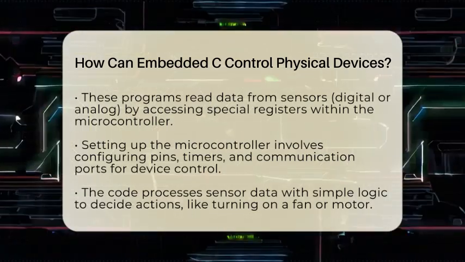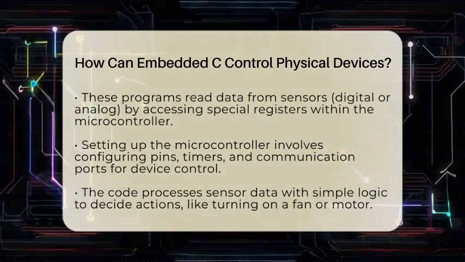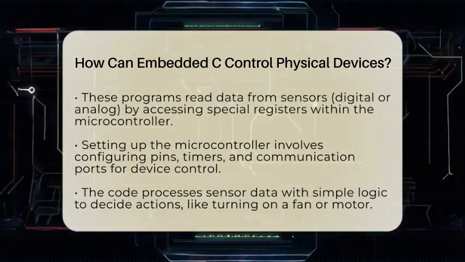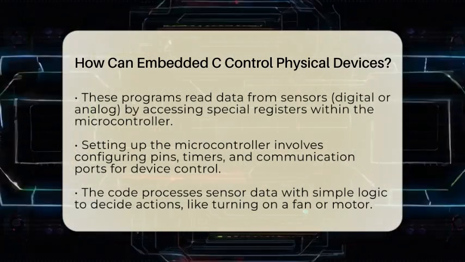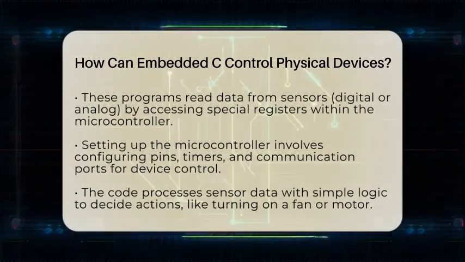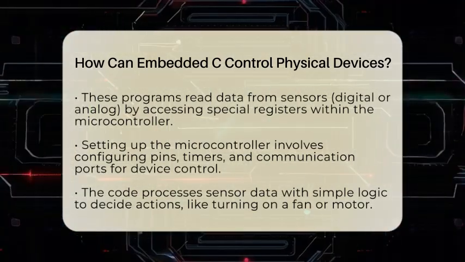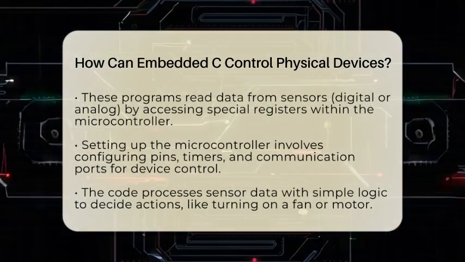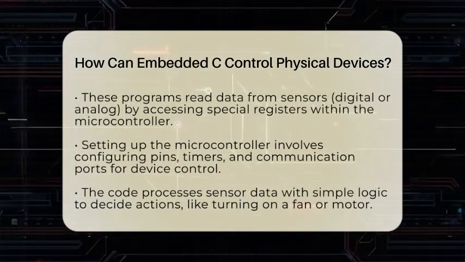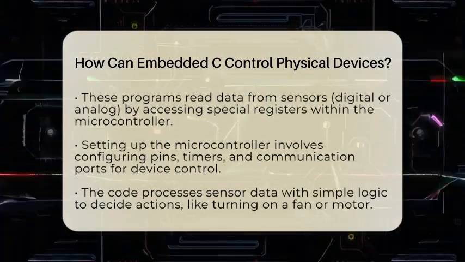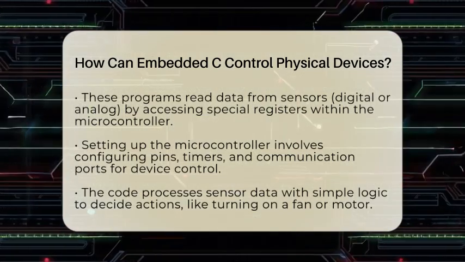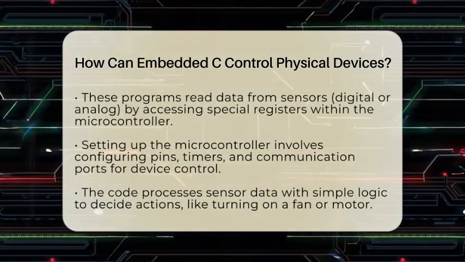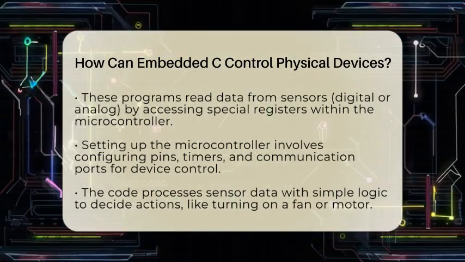The first step in controlling devices with embedded C is setting up the microcontroller. This means configuring the input and output pins, timers, and communication ports. You tell the microcontroller which pins are connected to sensors or motors and set them up for reading or sending signals. Next, the program reads inputs from sensors or switches by accessing specific registers that hold their data. For digital inputs, the code checks if a pin is high or low. For analog inputs, it reads voltage levels through an analog to digital converter.